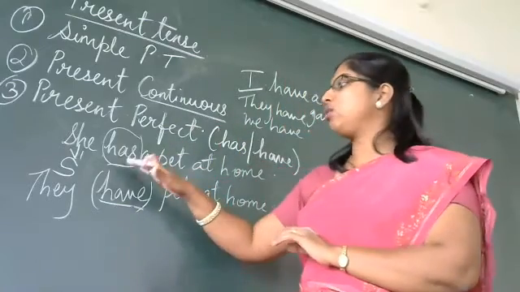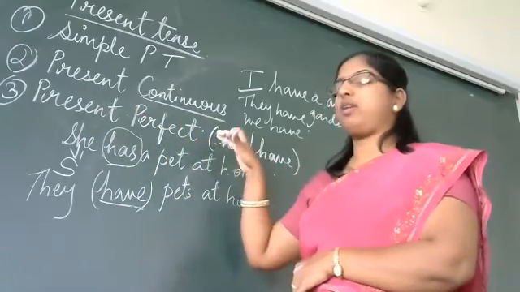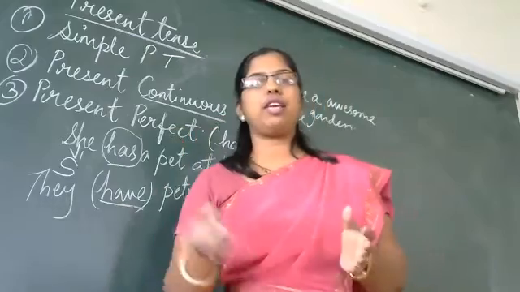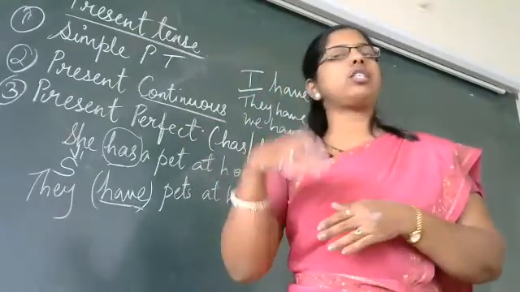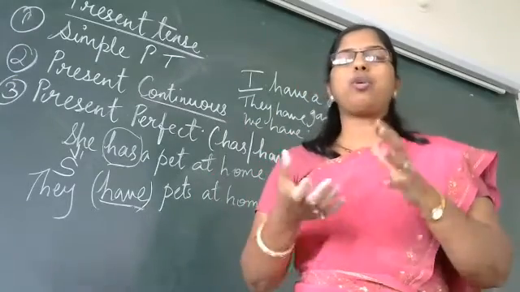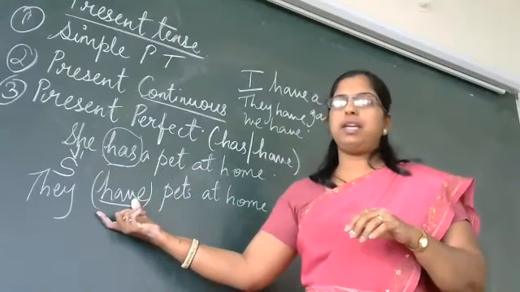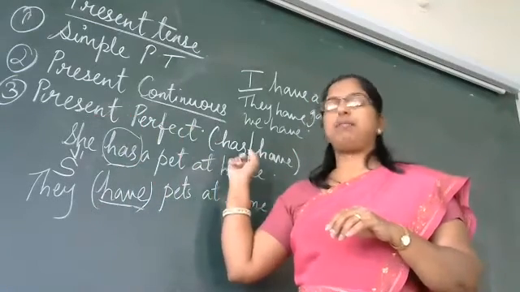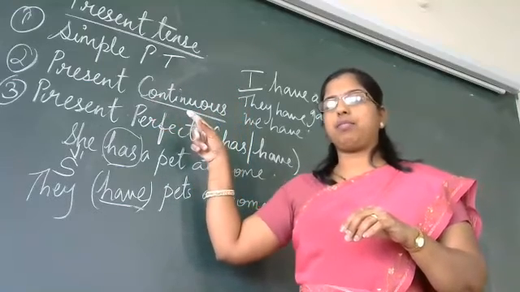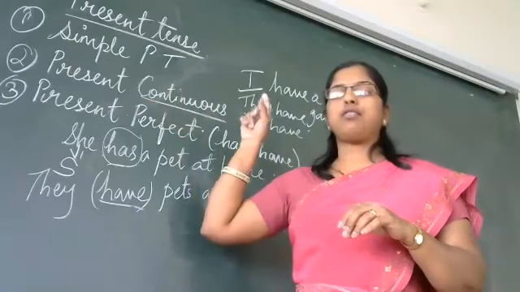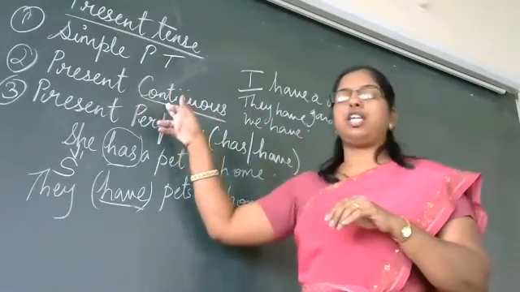Understood? So we use has and have when we are learning about present perfect tense, when we identify the sentences. So if it is given, identify the sentence, whether it is simple present, present continuous or present perfect tense. So how are you going to identify? When you have the words such as has and have in the sentence, immediately you need to come to know that those are present perfect tense. If it is a verb ending with ing, and is or are, that time it is present continuous tense.